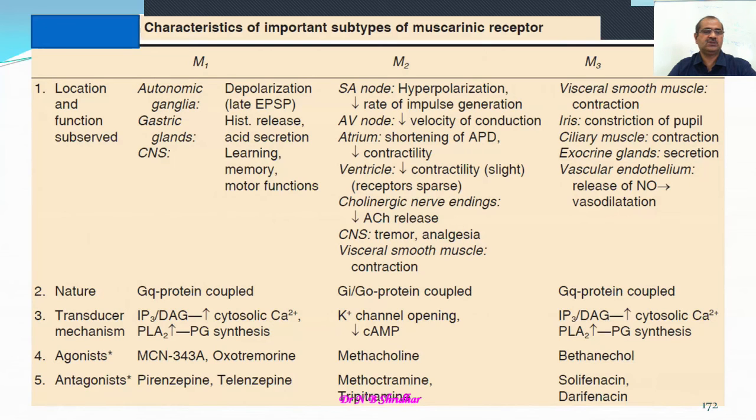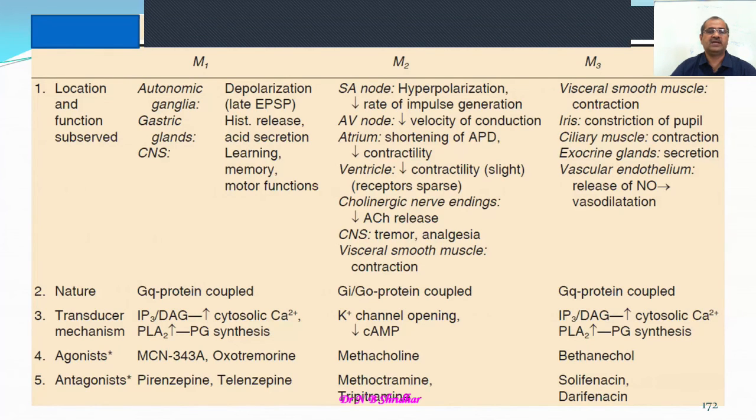The agonists of this M1 receptor are McN-A-343 and oxotremorine. Please do remember one or two examples: McN-A-343 and oxotremorine. The antagonists are pirenzepine and telenzepine. Pirenzepine blocks many of these receptors, whereas atropine blocks all the subtypes of the muscarinic receptors.